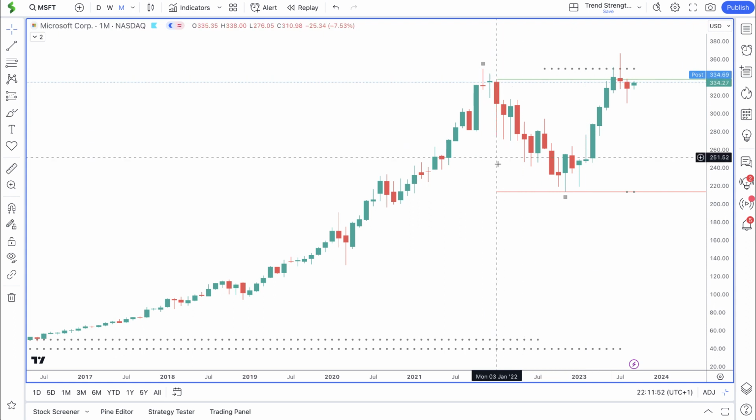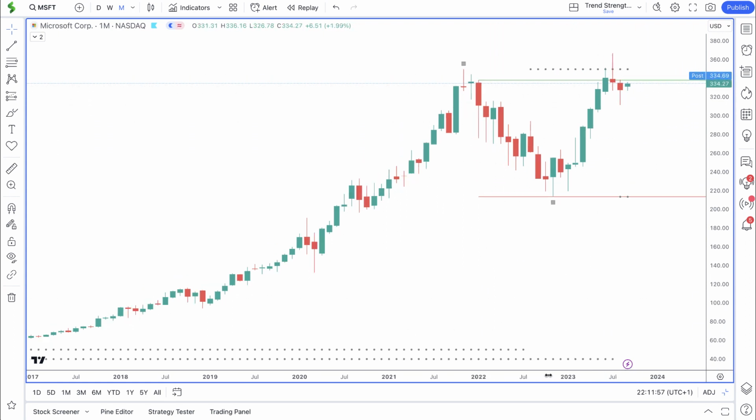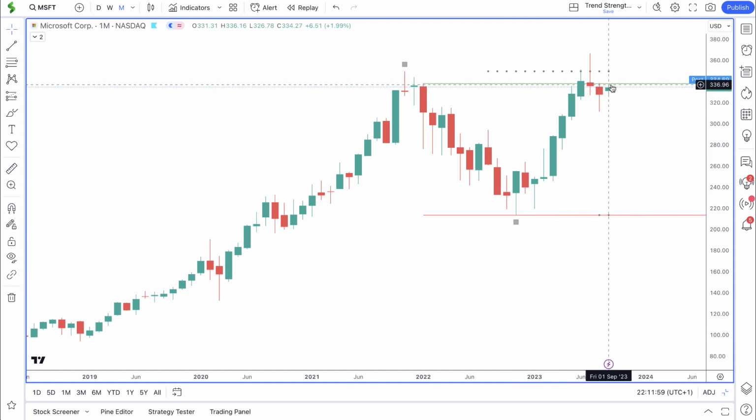So right now price is back in consolidation, and if you look at this month's candle, a small bullish body, but displayed a reversal candle for now. And just above price, we have a major resistance, which is last year's high at $337. Then we have this high, which is from the high of November 2021 at $349. And then we have the all-time high from July, which is at $366. So three major areas of resistance above. If price successfully breaks through all three, then we will look for potential opportunities in this stock.